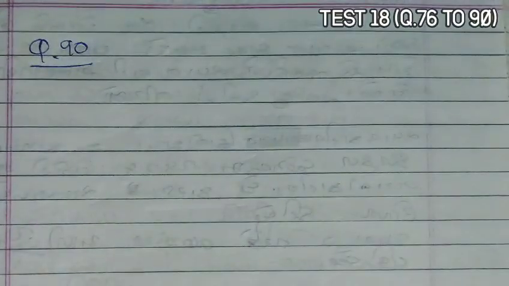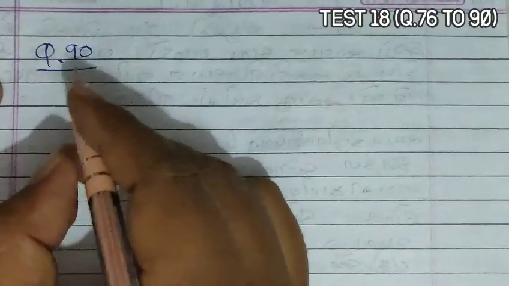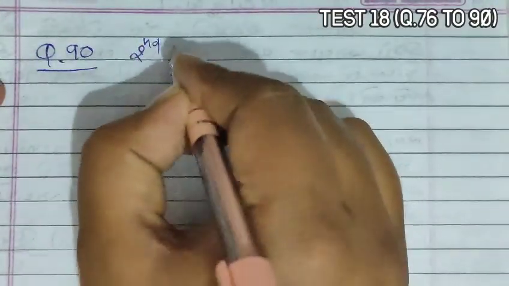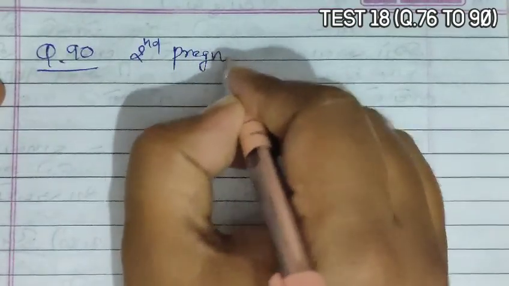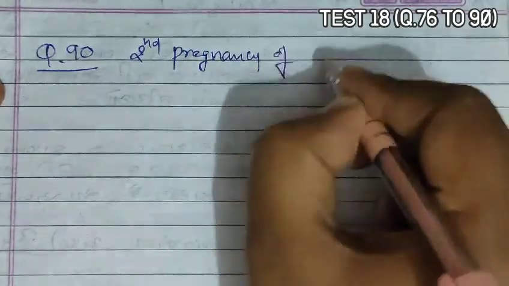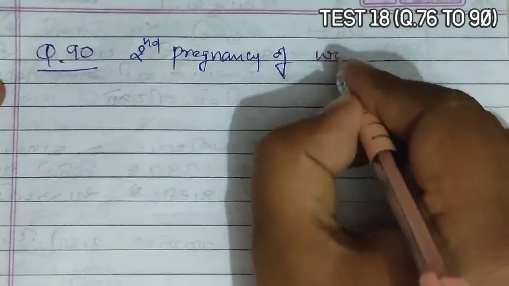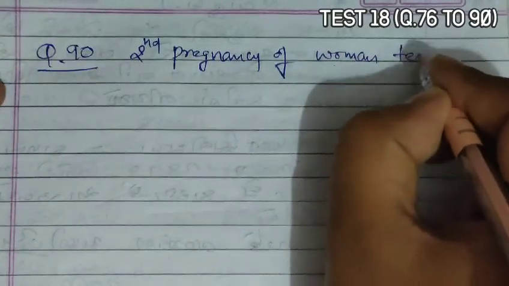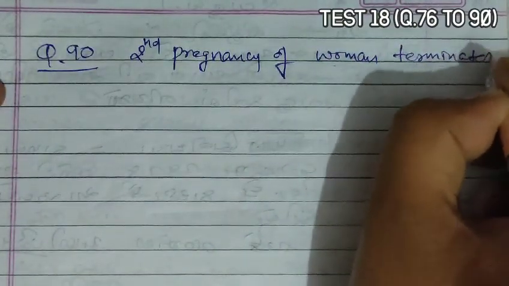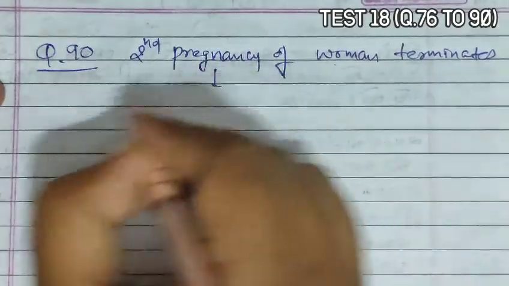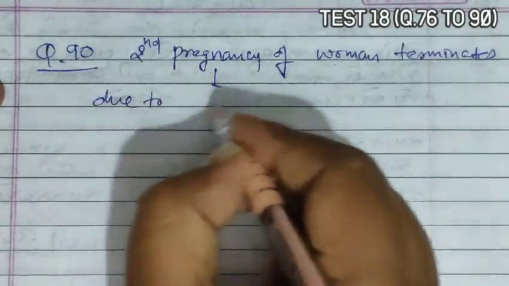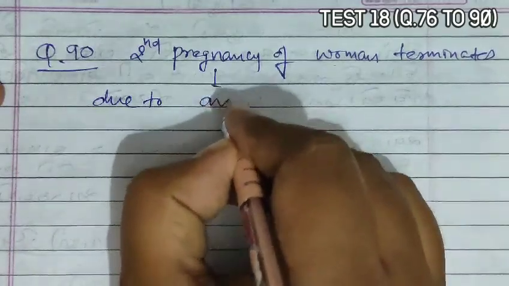Question 90. Question 90 asks that the second pregnancy of a woman terminates due to anemia of the fetus.